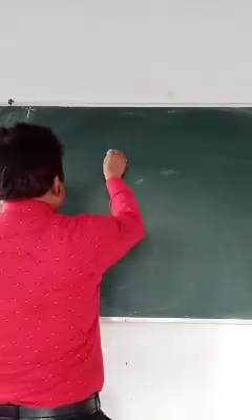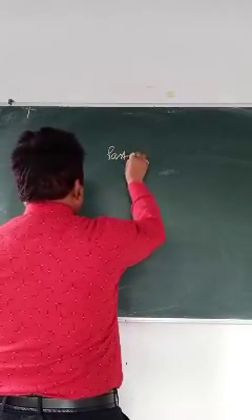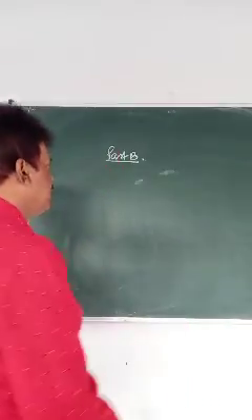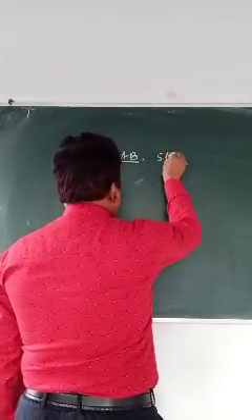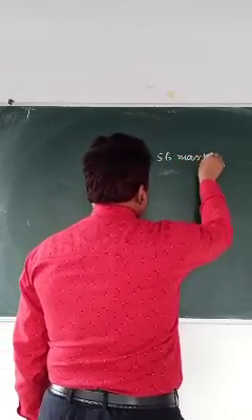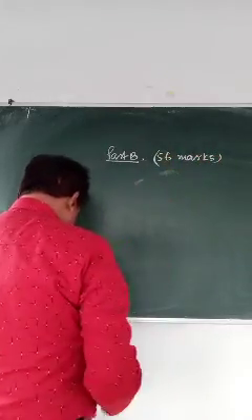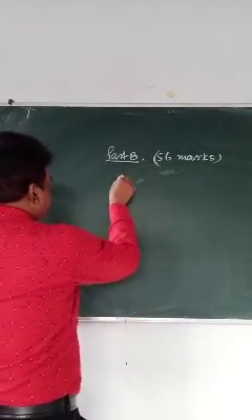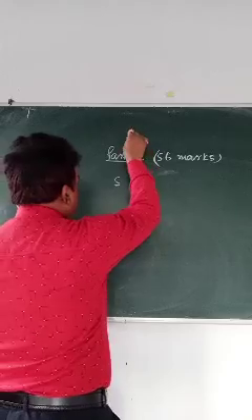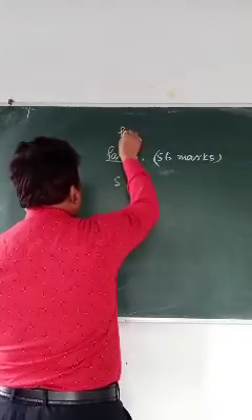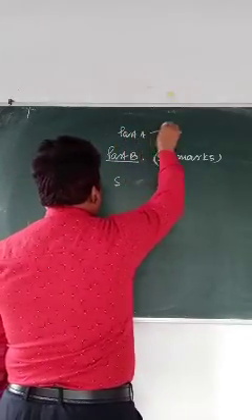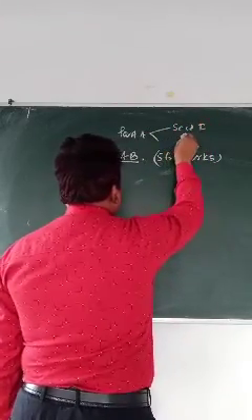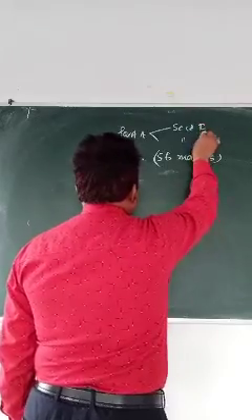Part B will have 56 marks. So what are the things you get in this part B? That is section 3. Section 1, section 2 are gone. Part A has section 1 and section 2.